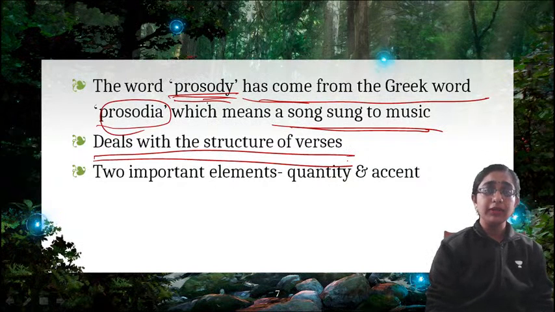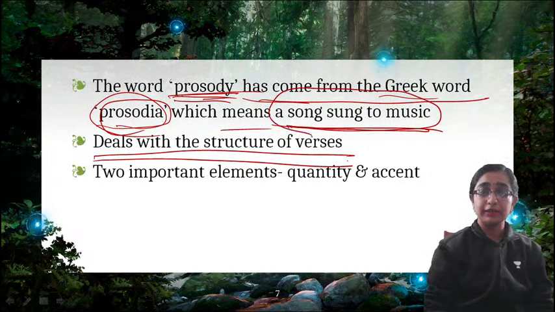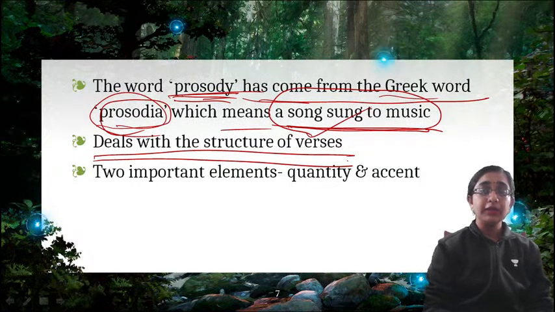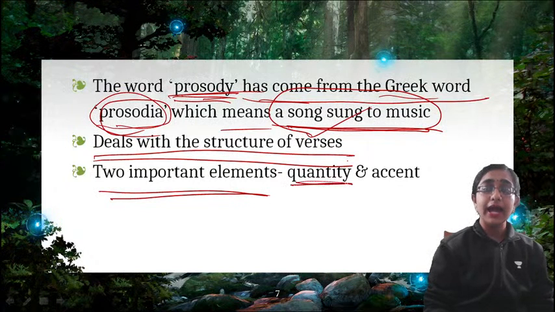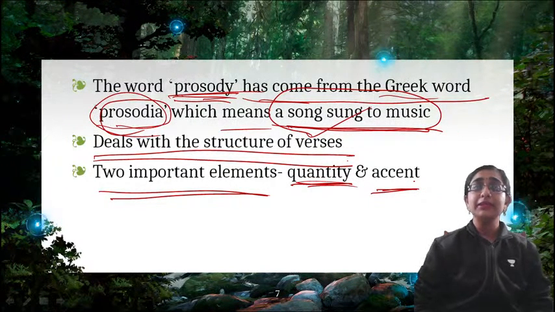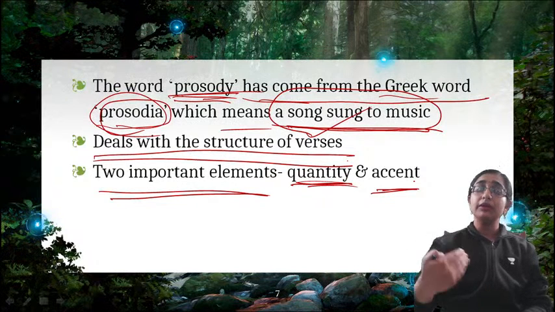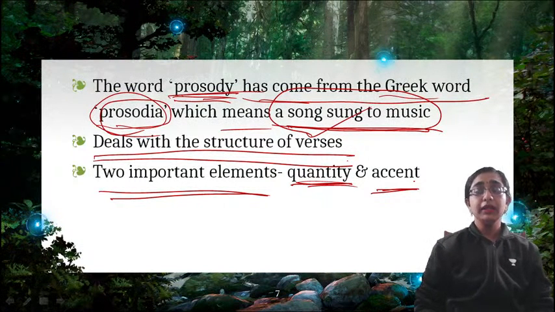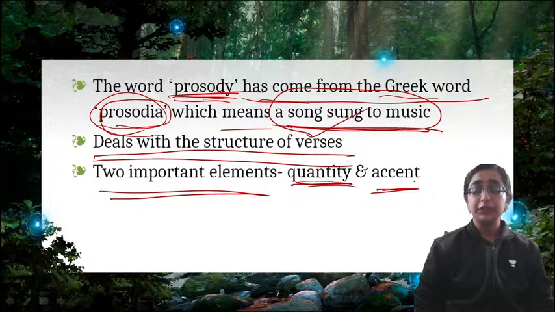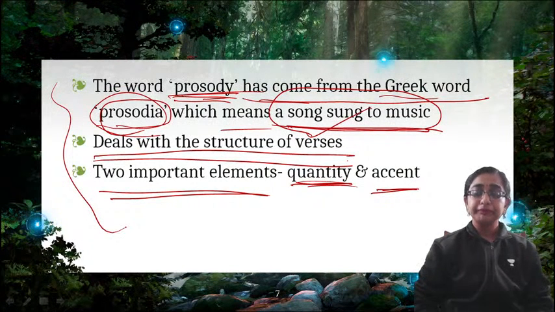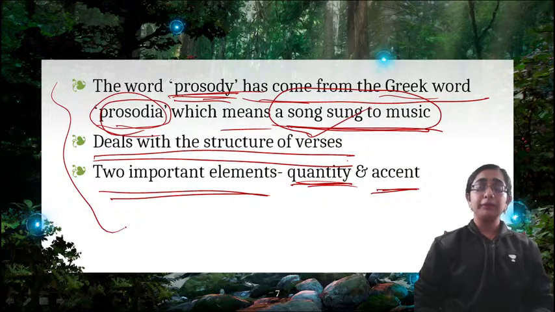Now, actually the word prosody has come from this Greek word prosodia, which means a song sung to music. So it refers to some melody. That is the meaning of prosody. Now, prosody has two important elements, quantity and accent. Accent means stress, I will talk about that. And quantity means the number of lines here. Depending on the number of lines, depending on the length of the poem, the prosodic scansion is actually done. So, this is a basic introduction regarding prosody. Now we will talk about each aspect of prosody one by one.